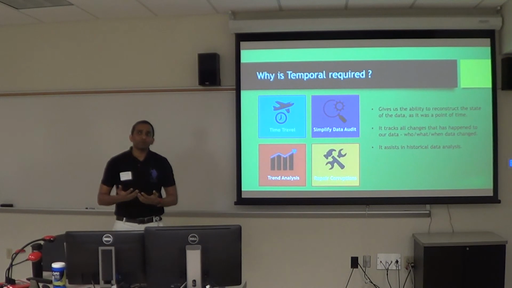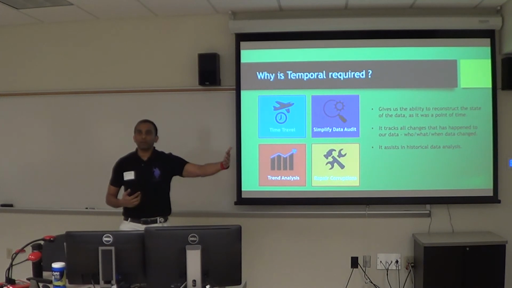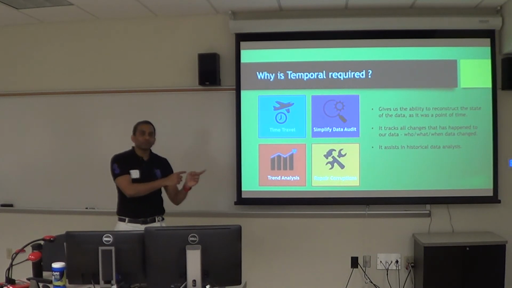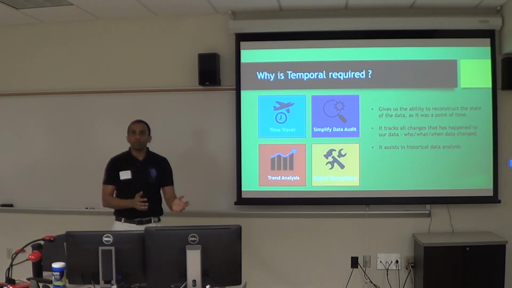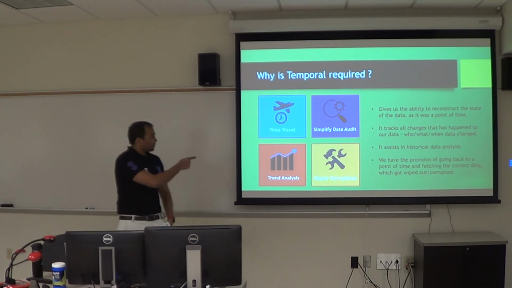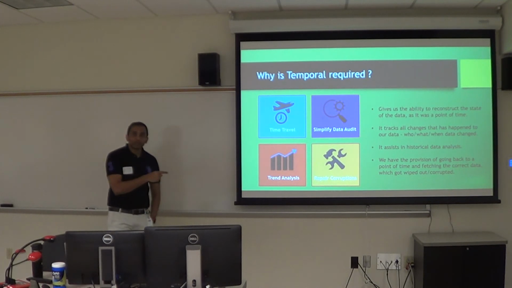Business will always want to do trend analysis. Say they want to look at how much revenue they generated in 2010 compared to 2016. With temporal tables, you can go back to any point in time, so you will always have the option of doing any sort of reporting and trend analysis as well. And then this is good: repair corruption.